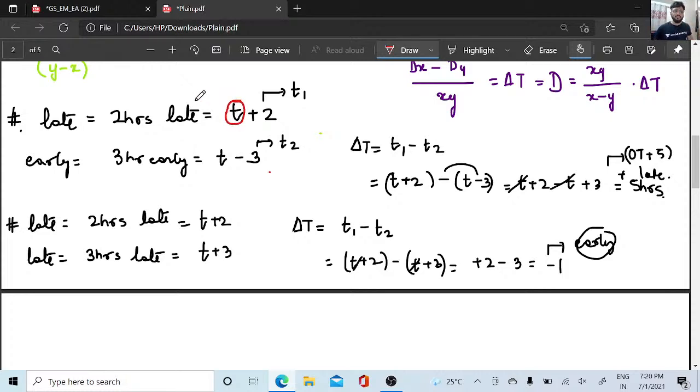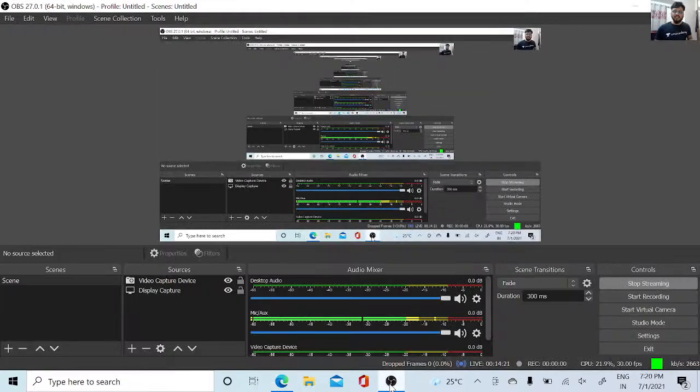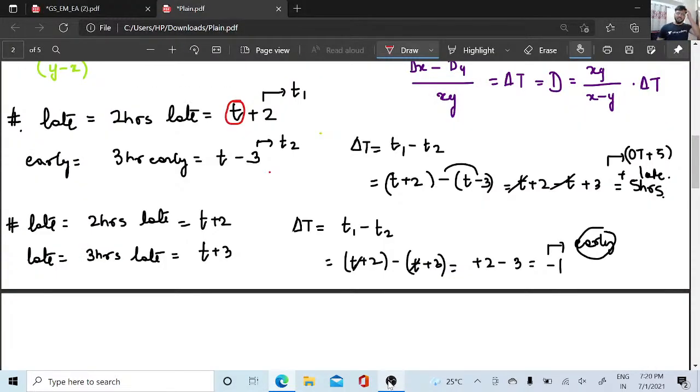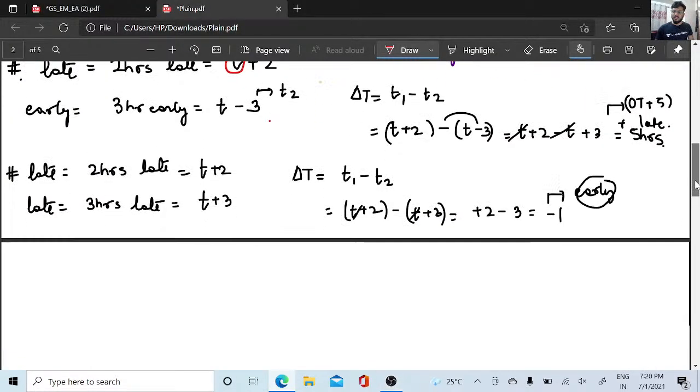You can take the value of T as 5 or 4 and you can check it, right? You're getting the value of delta T as it is. Okay, so these are the normal concepts. Let us go to the next concept.